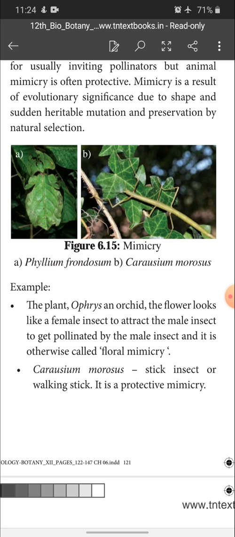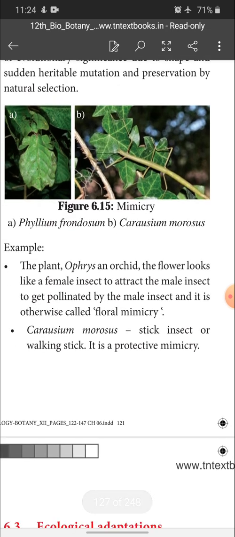The male insect thinks there is a female insect and reaches the flower, but when it sits over the flower, the pollen grains stick to the male's body and pollination takes place. This type of mimicry is called floral mimicry. An example for floral mimicry is the Ophrys orchid.